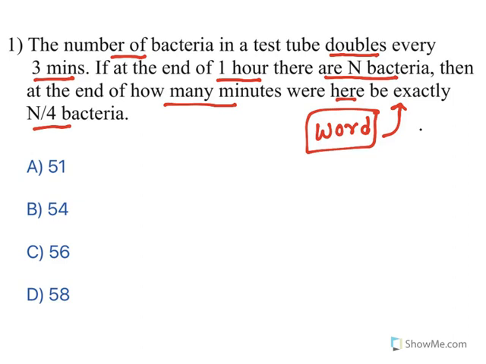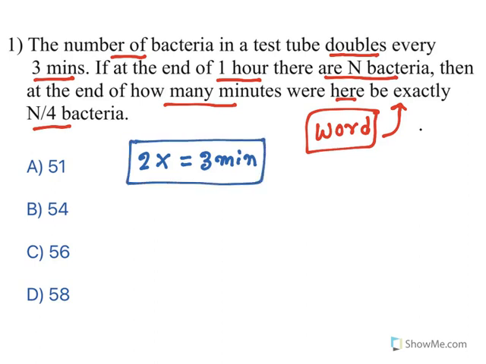The information given is the number of bacteria in a test tube doubles. That means it becomes 2 times. It doubles every 3 minutes. Now, in order to deal with such kind of questions, sometimes you need to work from the backwards. Now, see, what is the question asked? You need to know it takes how many minutes to get n by 4 bacteria.